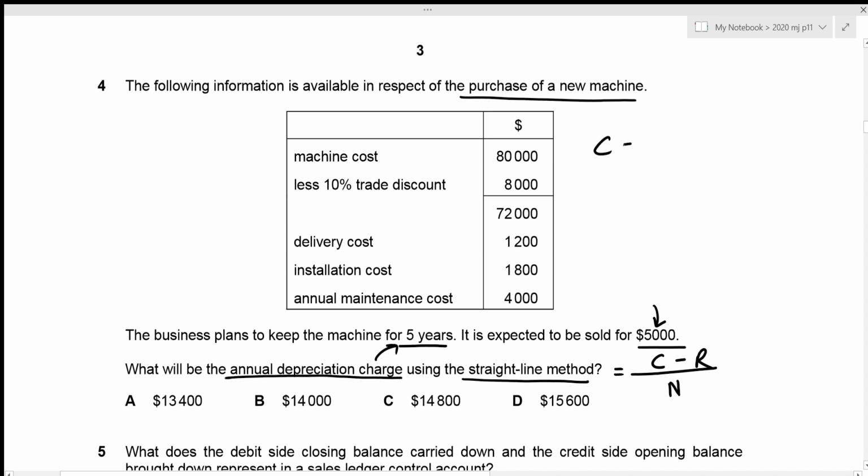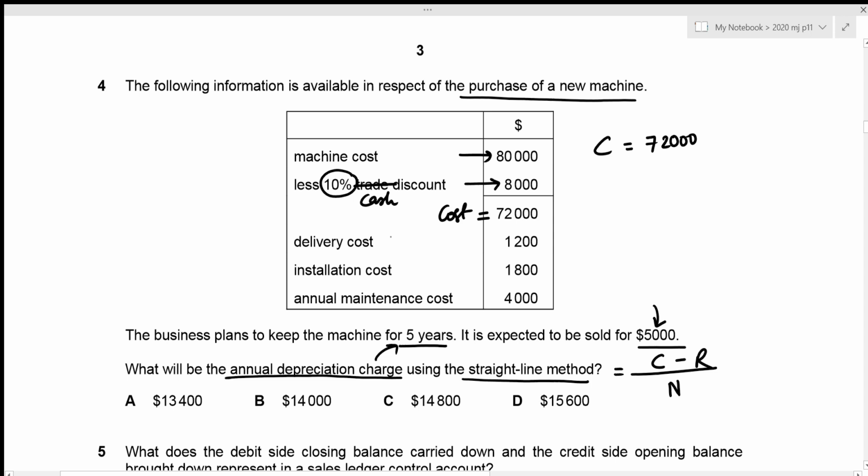Okay, so for cost, we are given the machine cost to be 80,000, but we are given 10% trade discount. And remember that the discount that we record in our financial statements is the cash discount, not the trade discount, due to which reason we will not be considering the trade discount, and the value after receiving the trade discount will act as our cost. So the cost in this case will be 72,000.